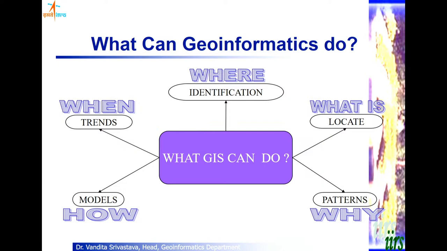Then we can ask what has happened since this much time, what are the trends in the data, how the urban pattern of a particular city is expanding. When it touched this boundary, when it became radial or whatever, what is the pattern of data.